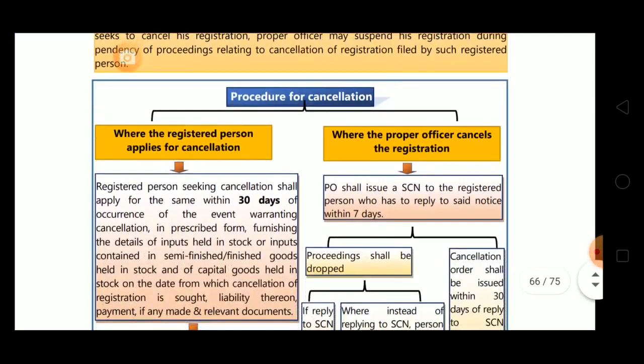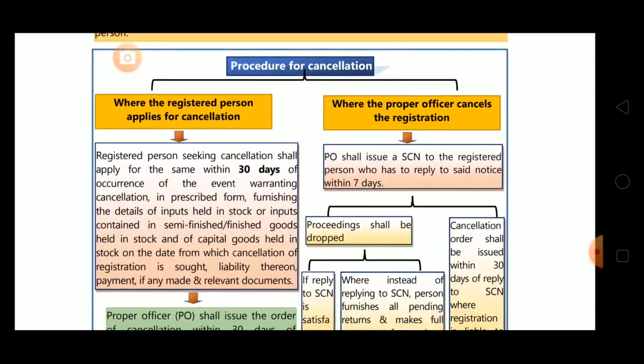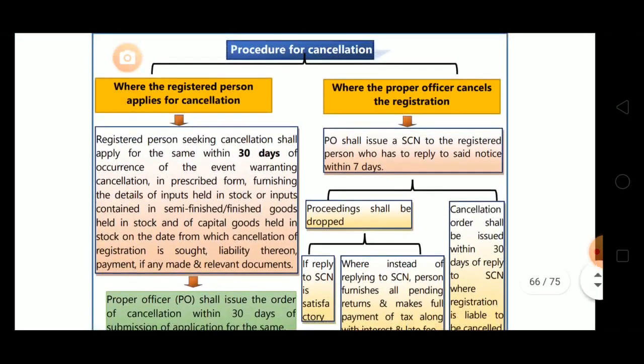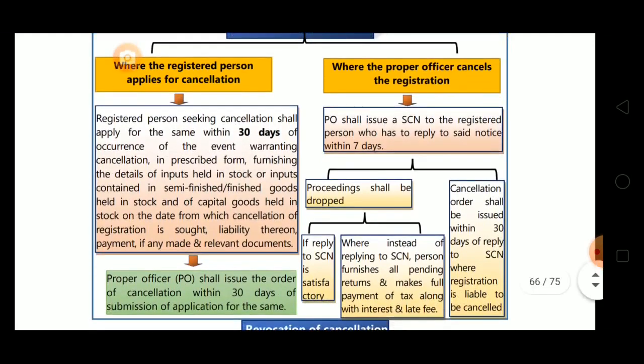Now next one is procedure for cancellation. Where the registered person applies for cancellation, the notice and the procedure. Where a proper officer cancels the registration, the notice and the procedure. First we'll see the procedure where the registered person applies for cancellation. In that case, the registered person seeking cancellation shall apply for the same within 30 days of the occurrence of the event warranting cancellation, in prescribed form, furnishing the details of inputs held in stock or inputs contained in semi-finished or finished goods held in stock, and of capital goods held in stock on the date from which cancellation of registration is sought, liability thereon and payment if any made, and relevant documents.